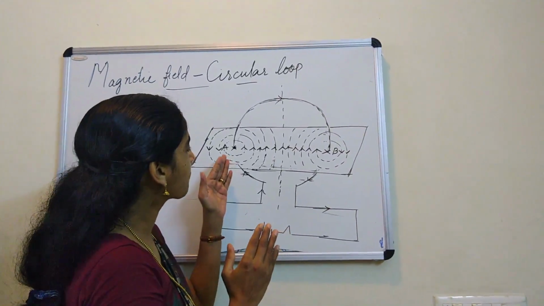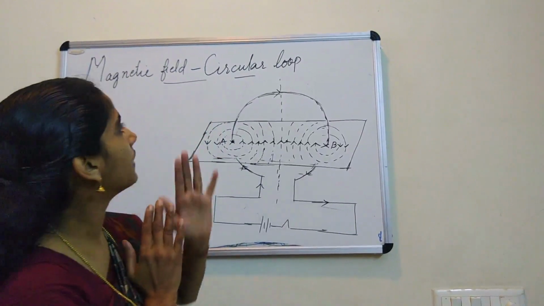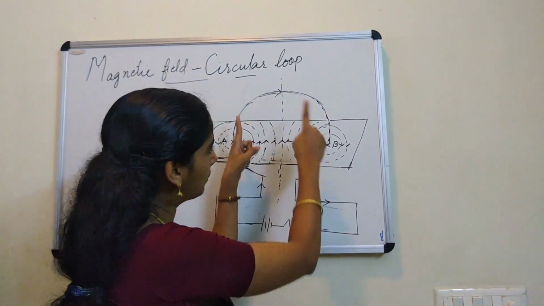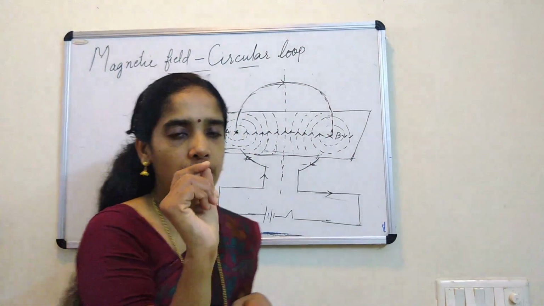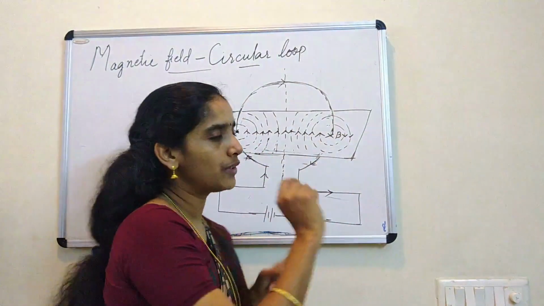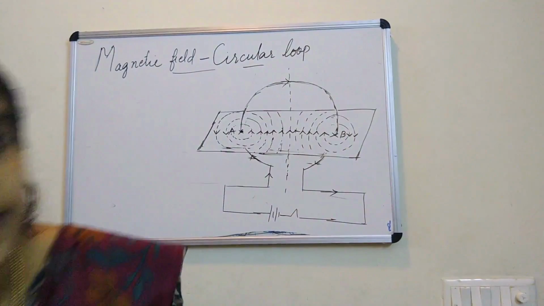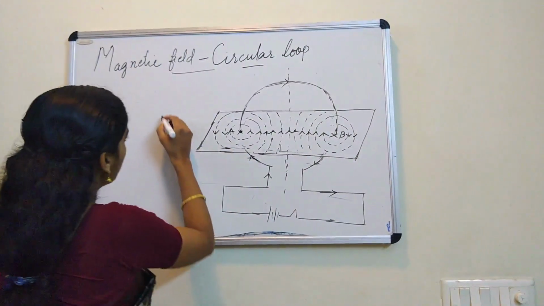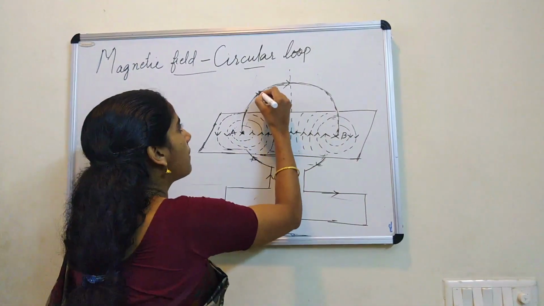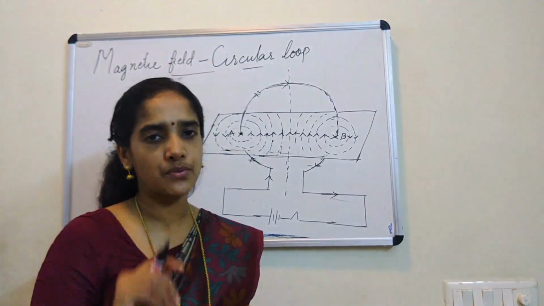Before we deal with the magnetic field around the circular loop, let us assume that this circular loop is divided into infinitely small segments. When you divide a circle into very small parts, each part looks like a straight line. You have done this type of assumption many times in maths. So what is the shape of each segment? It is a straight line.